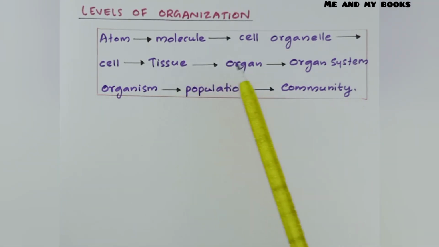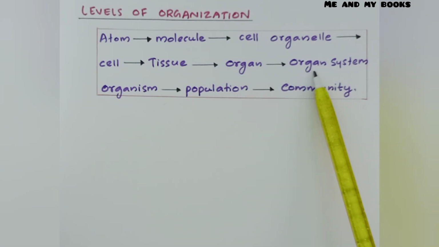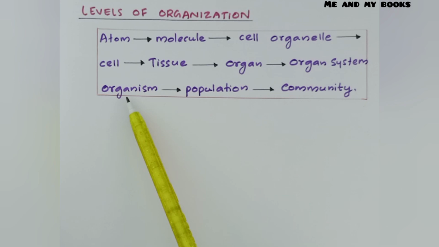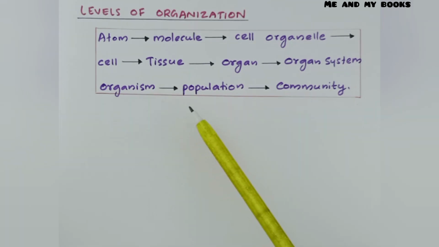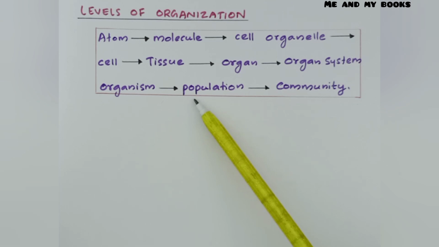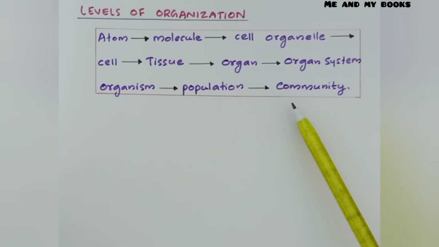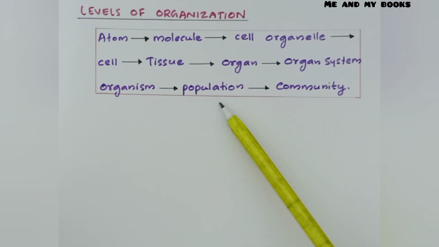Tissues combine and form organs. Organs combine and form organ systems. Different organ systems combine and form an organism. Several organisms together form a population, and several populations combine together and finally form a community. So these are the different levels of organization.